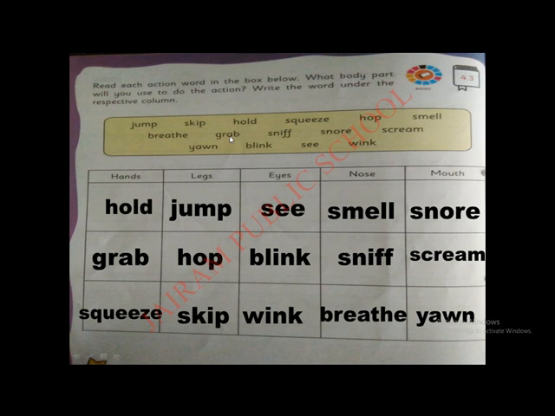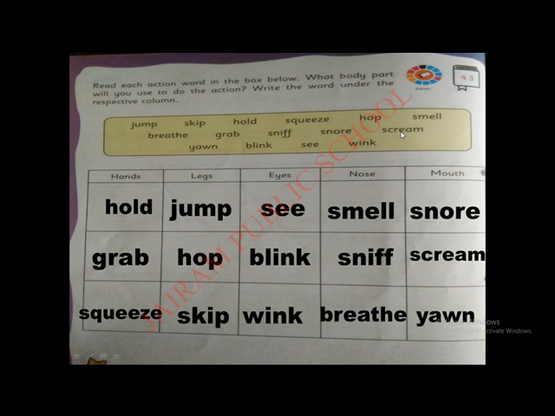Then grab. Grab means take. We can take only by using our hand. So we can write grab under the hands column. Then sniff. Sniff means smell. Where should it come? Yes, good children. It should come under the nose column. Then snore. Snore means, as I told before, making a big or grunting sound through our mouth. So it can be written under the mouth column.